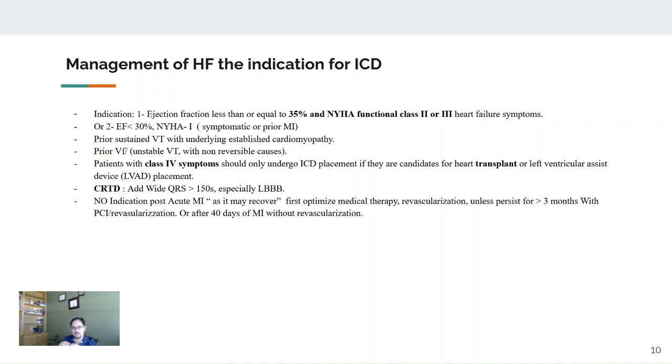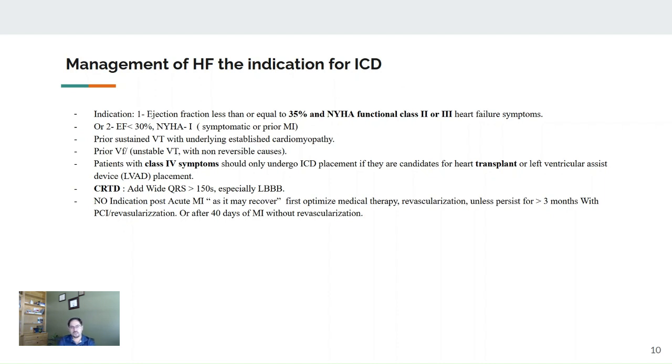With the same criteria, but the EKG looks wide, especially left bundle branch block or QRS more than 150 milliseconds, and even more than 130 milliseconds, there is an indication for CRT-D, because the CRT-D will also do the synchronization between the right ventricle and the left ventricle.